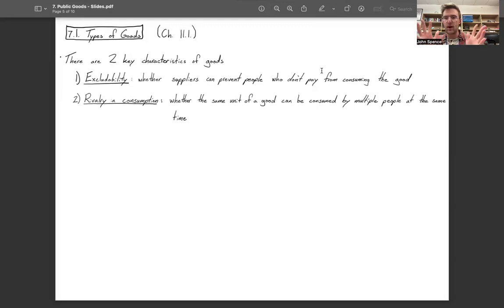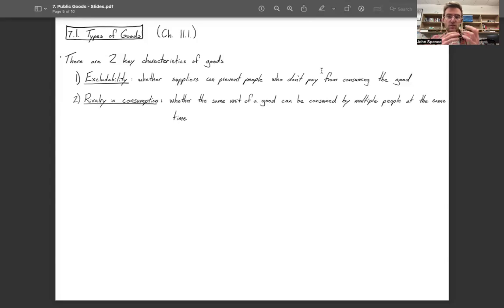So, to give a couple quick examples, first for excludability, you can think of a cup of coffee as an excludable good. If you're a coffee shop, it's pretty easy to prevent people who don't pay for your coffee from consuming your coffee. You just don't make it for them. On the other hand, if you are a construction company that builds sidewalks, it's hard to prevent people who don't pay for your sidewalk from consuming your sidewalk.